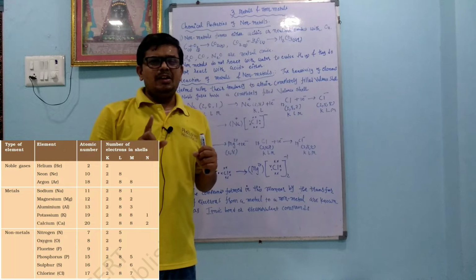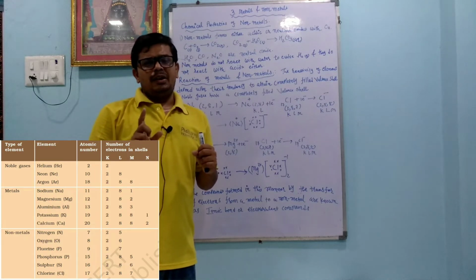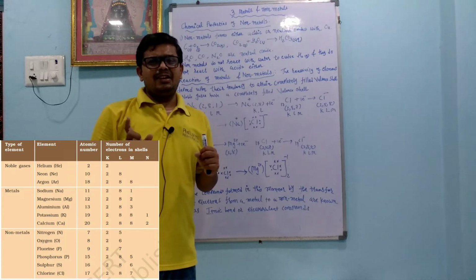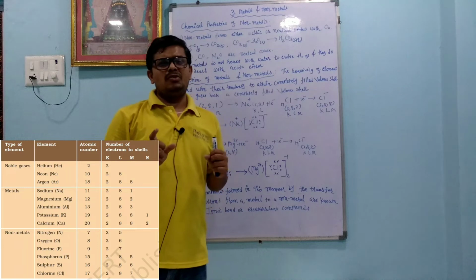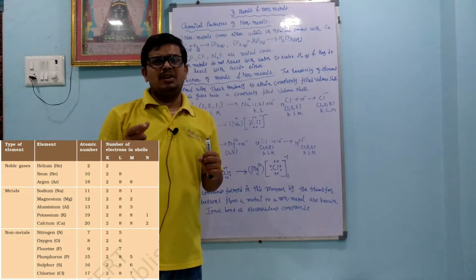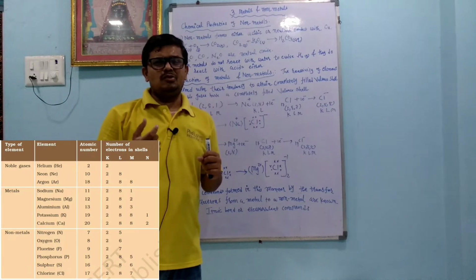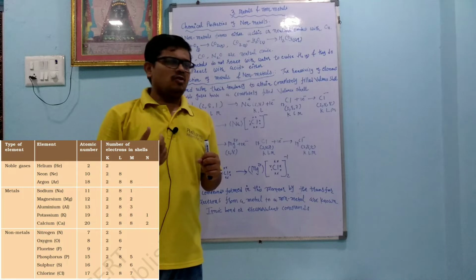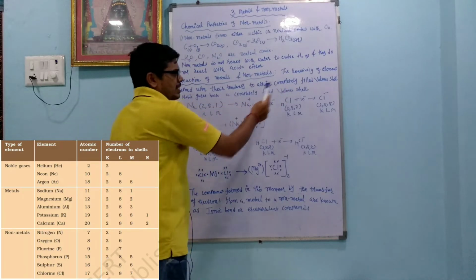Okay, one thing is an exception, that is what? Helium. In helium, 2 electrons are present in the outermost orbit. Most of the gases, like noble gases, inert gases, helium, neon, argon, krypton, xenon, radon, have 8 electrons in the outermost orbit, and because of that they have no tendency to lose or gain electrons, so they are not reactive. Noble gases have a completely filled valence shell.